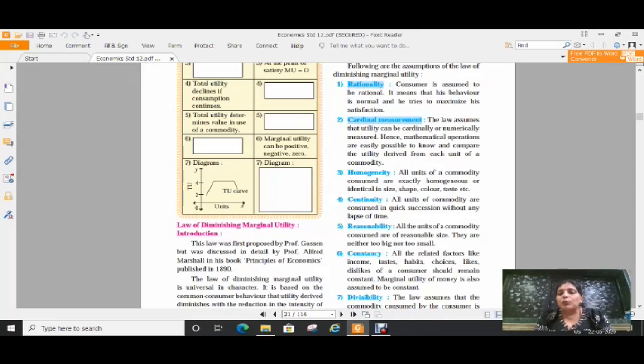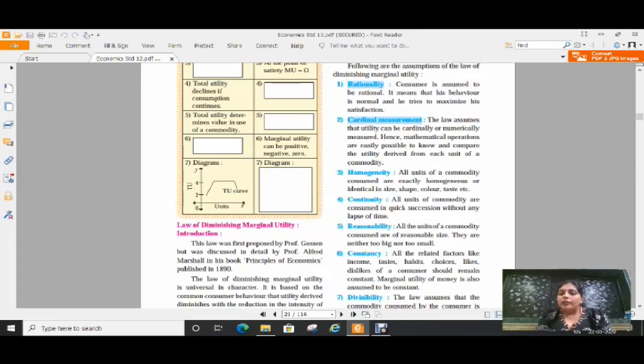The third one is homogeneity. All the units of the commodity consumed are exactly homogeneous or identical in size, shape, color, taste, etc. For this homogeneity, I want to give you one example. If a consumer is consuming any commodity, say I am giving the example of a commodity, Dairy Milk. Dairy Milk, you know that it is available at 2 rupees, 10 rupees, 20 rupees, 50, 100, anything.